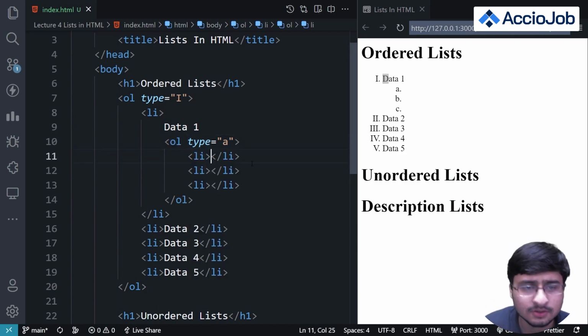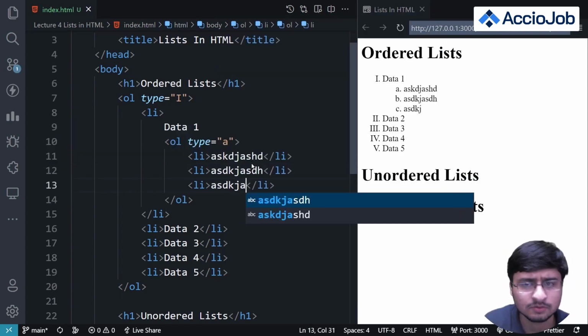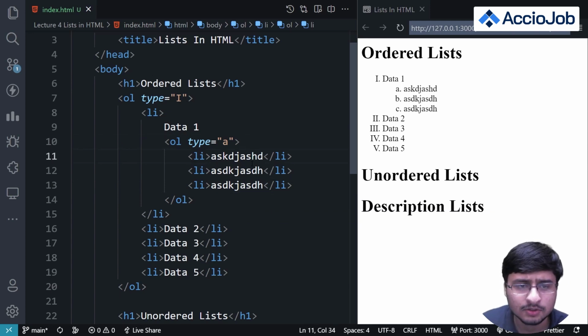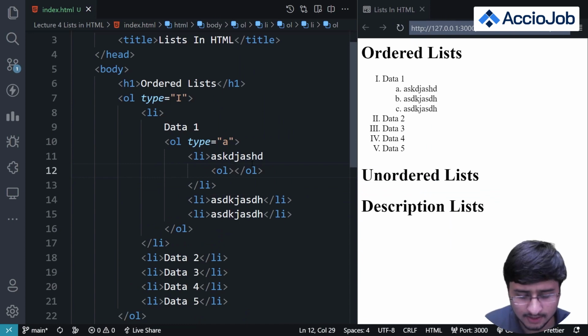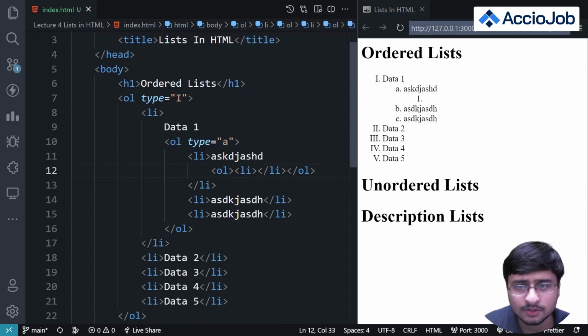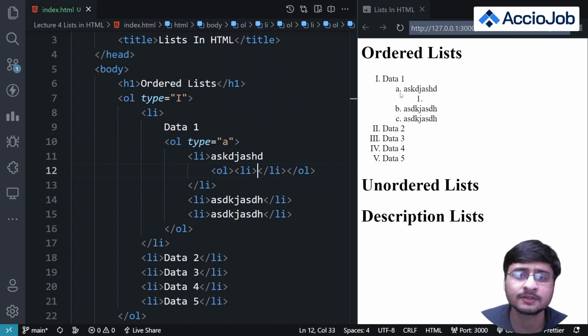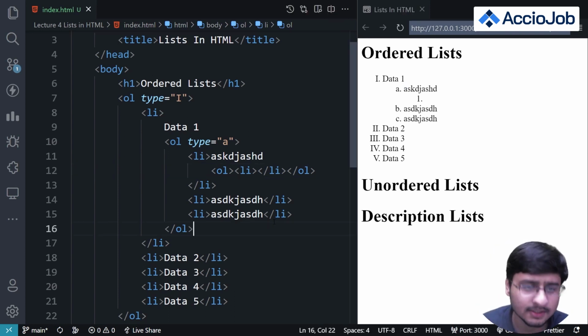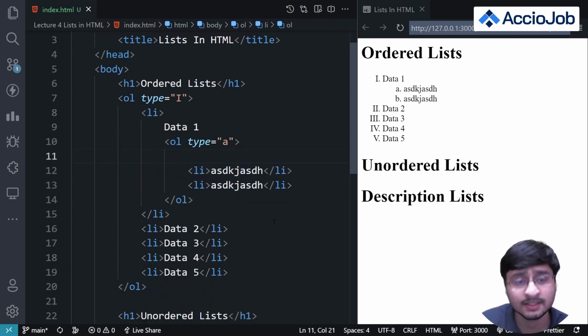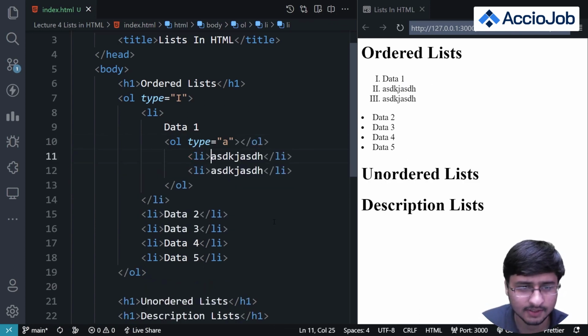And similarly in this list also, let's add some data, maybe some random data. I'll just type some gibberish. Okay, so there's some random data here, and I'll add another OL tag here, and you can see that once I add an LI tag, there is another sub list to this A tag. So this one is the sub list to A tag, and you can go on forever with this and add sub lists. So this is how you can add sub lists in lists in HTML.